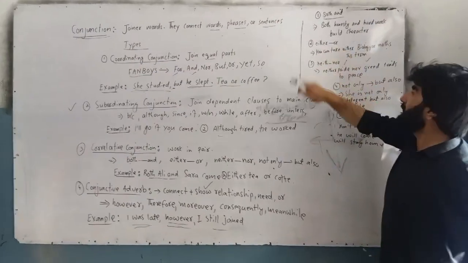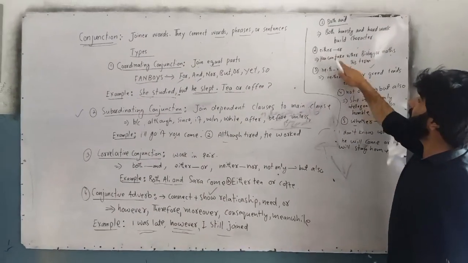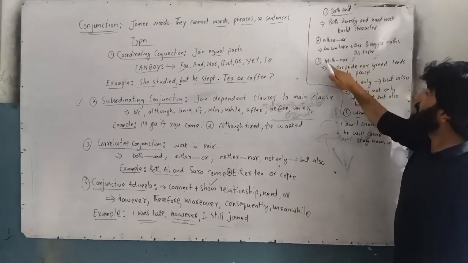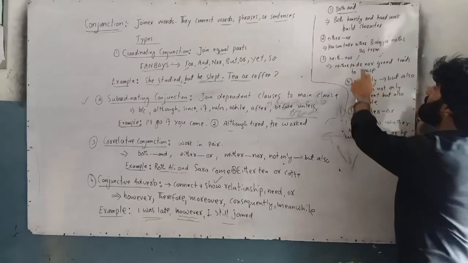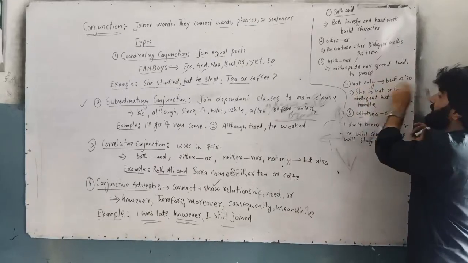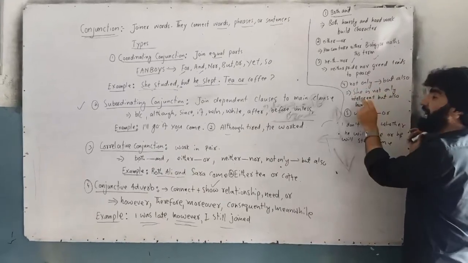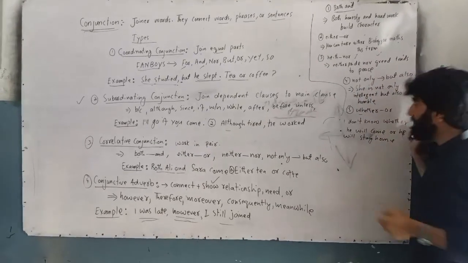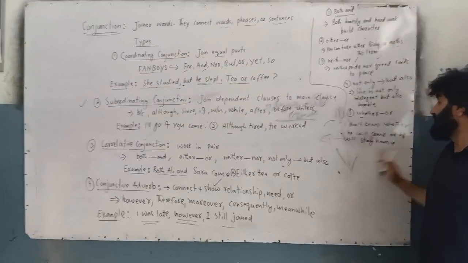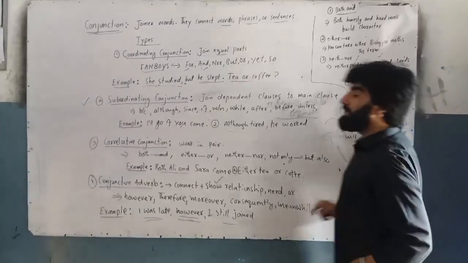Either or. Now look at this. You can take either biology or maths this term. Neither nor. Neither pride nor greed leads to peace. Not only but also. She is not only intelligent but also humble. Whether or. I don't know whether he will come or he will stay home. So this is a correlative conjunction.